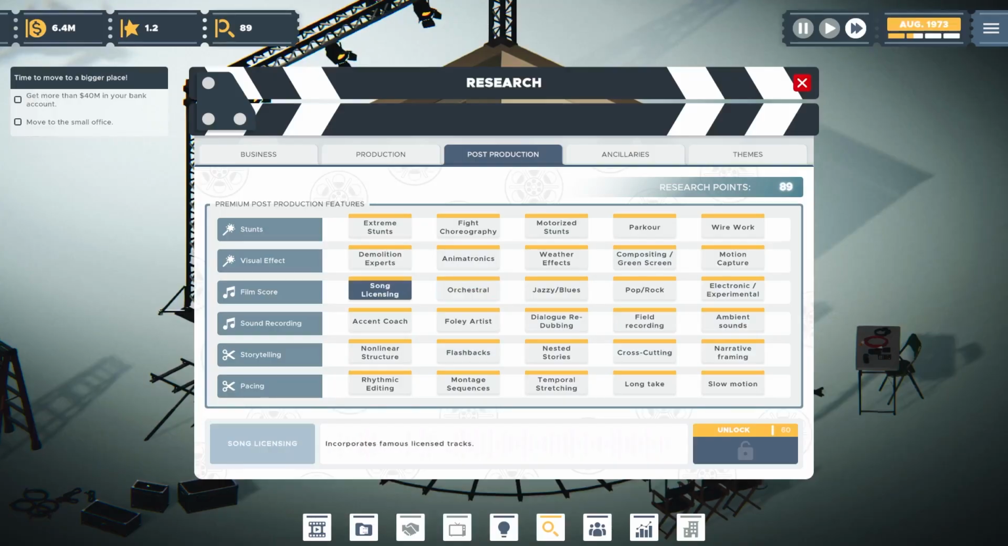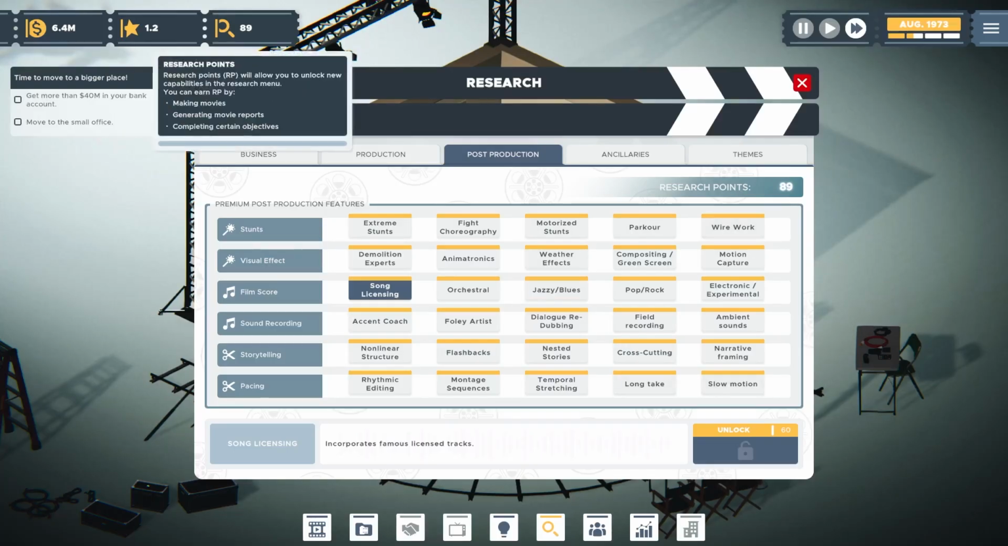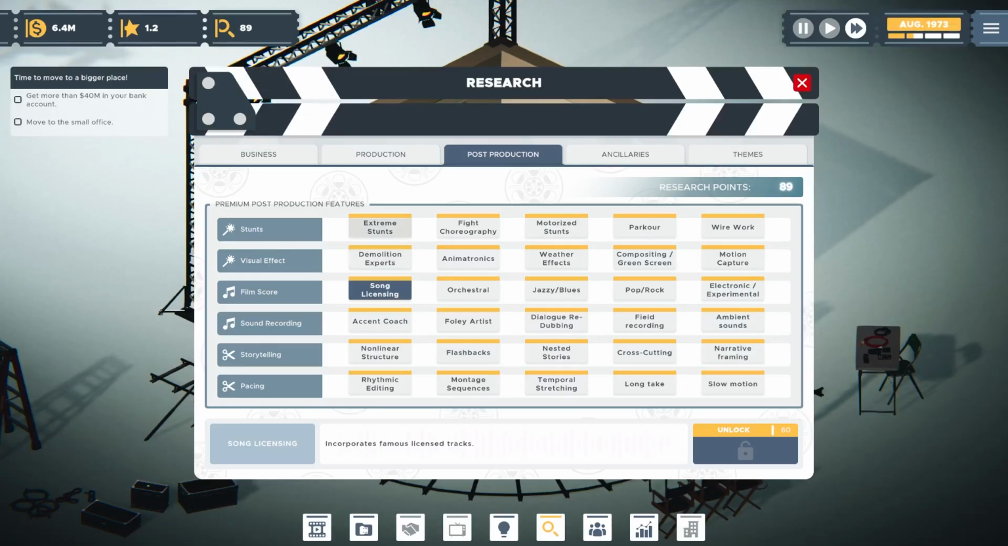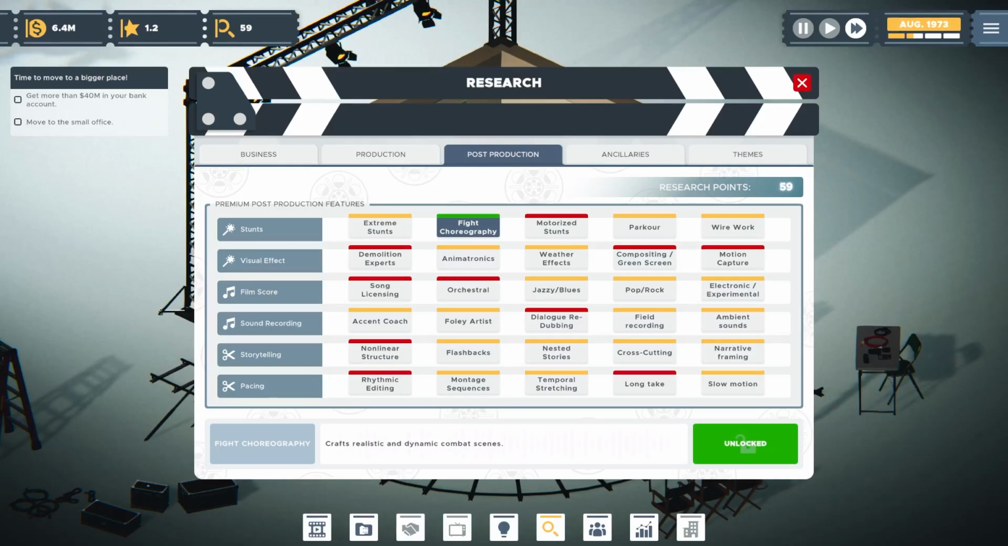Song licensing. This allows us to incorporate famous licensed tracks. What I did would put us at 29, which means we would need one more research point in order to research a theme. Let's look at stunts. Ooh, fight choreography. That might have been useful for that. Wire work. Let's do fight choreography. You know what I'm saying? Especially, I think we might want to start making more action-y type movies, and fight choreography would work well for that. While we're here, let's look up some more.